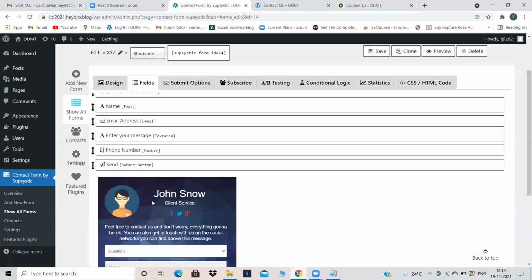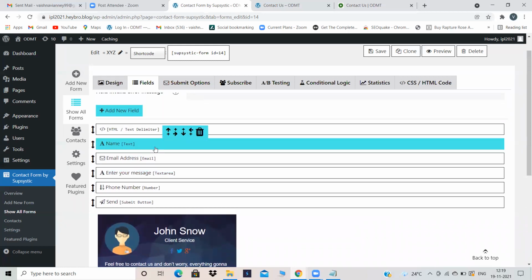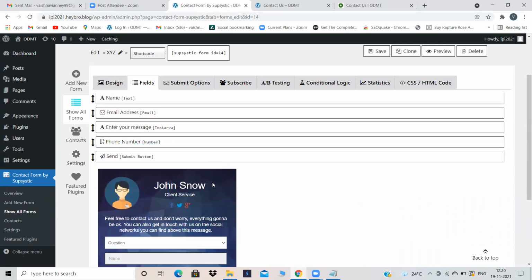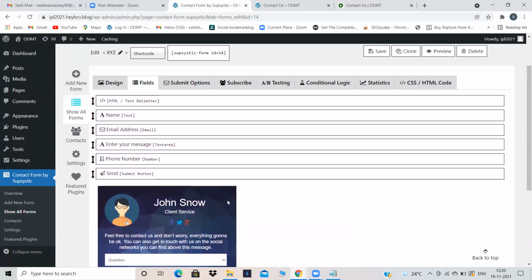Obviously, I'm not Jon Snow, so I will change it to my name. But for some reason, if we are doing the changes, your contact form is getting cropped. That is the reason I'm not doing any changes. If you want to do any changes, just try it in your websites and let me know whether in your website the contact form is getting cropped or not. Because in all the websites I'm using, the contact form is getting cropped. I think it's some error by WordPress.